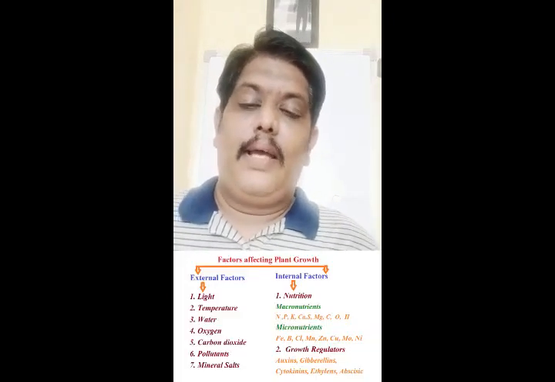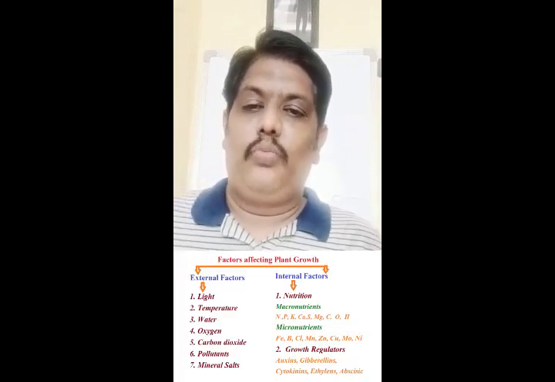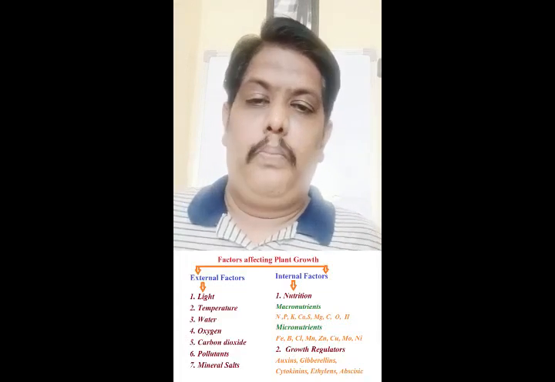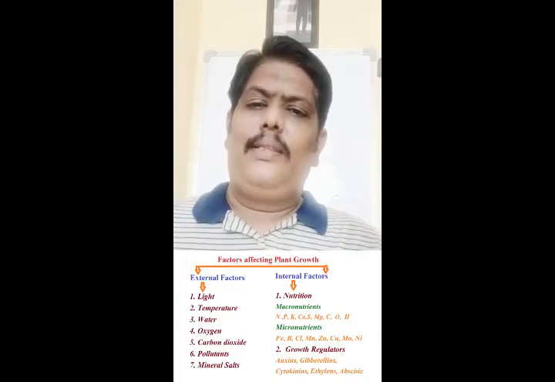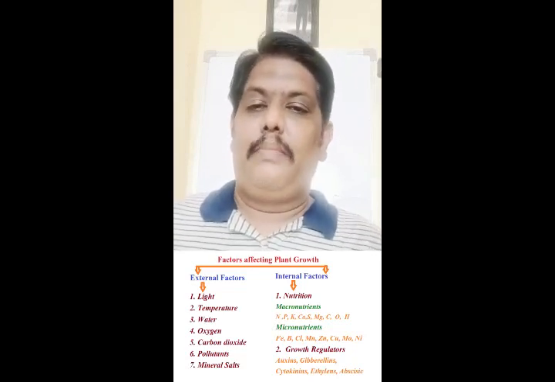Plants are the best examples of autotrophic nutrition because plants prepare their own food material. They do not depend on anything else. They only depend upon factors such as carbon dioxide, sunlight, water and chlorophyll. These are the only things they depend upon. Using all these things, plants can prepare their own food material and never depend on anything else. So here we are going to see what autotrophic nutrition is.